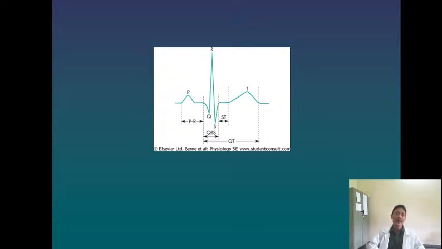The positive waves are those present above the baseline: the P wave, the R wave and the T wave. The negative waves are below the baseline: the Q wave and S wave. What do we mean by a positive wave and a negative wave? A positive wave is where the current is moving towards the electrode, so it records a positive deflection. Whereas if the current is going away from the electrode, it gives a negative wave, and there are 2 negative waves, the Q wave and the S wave.